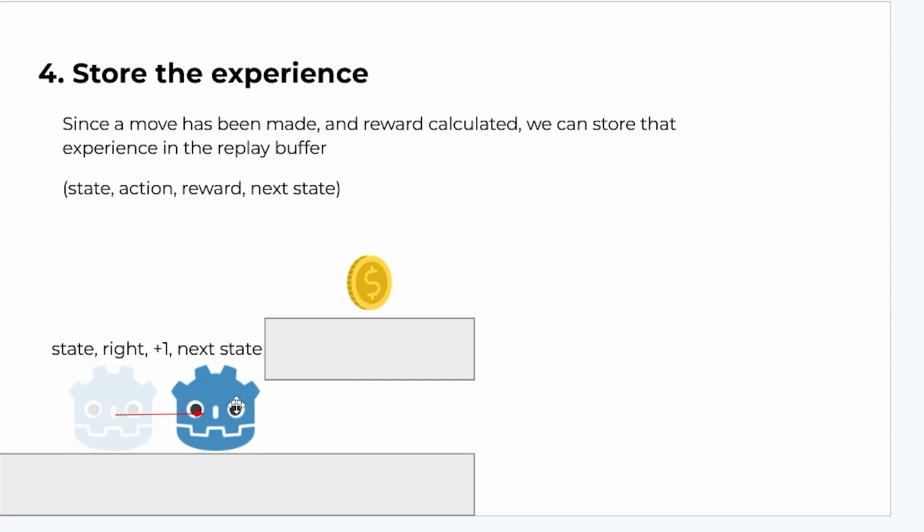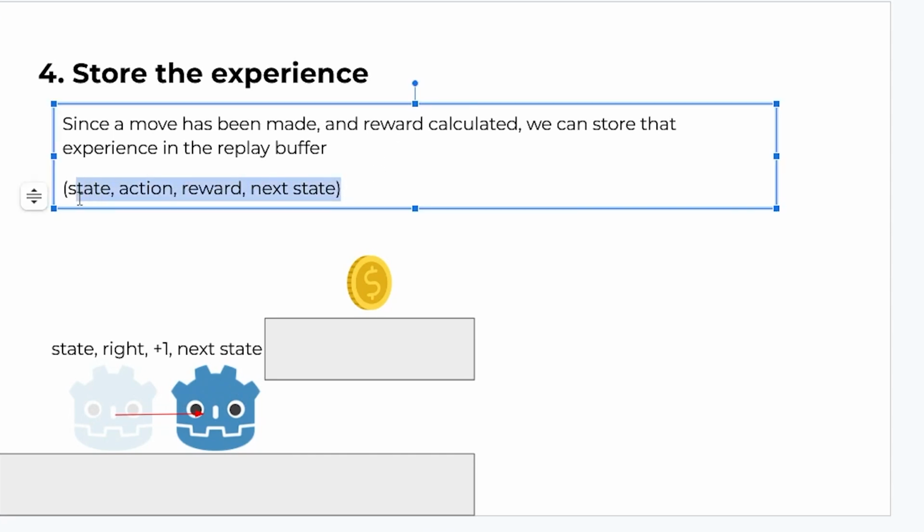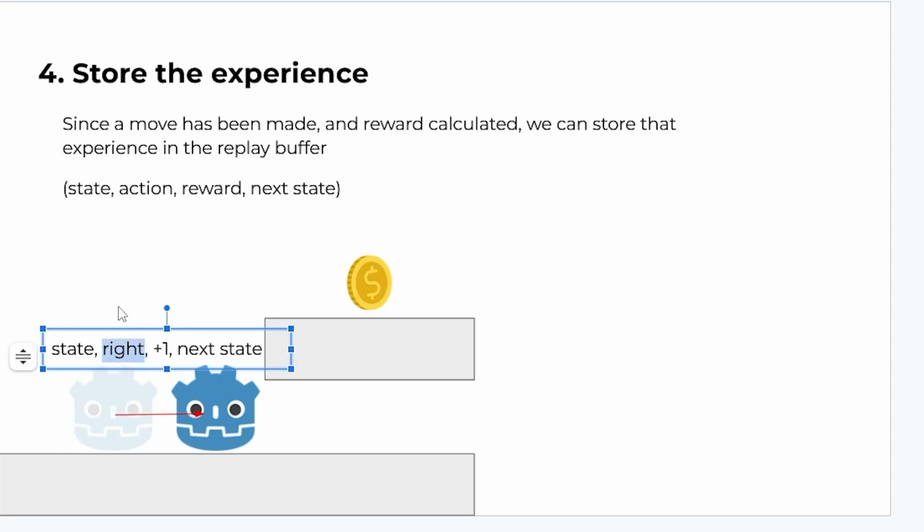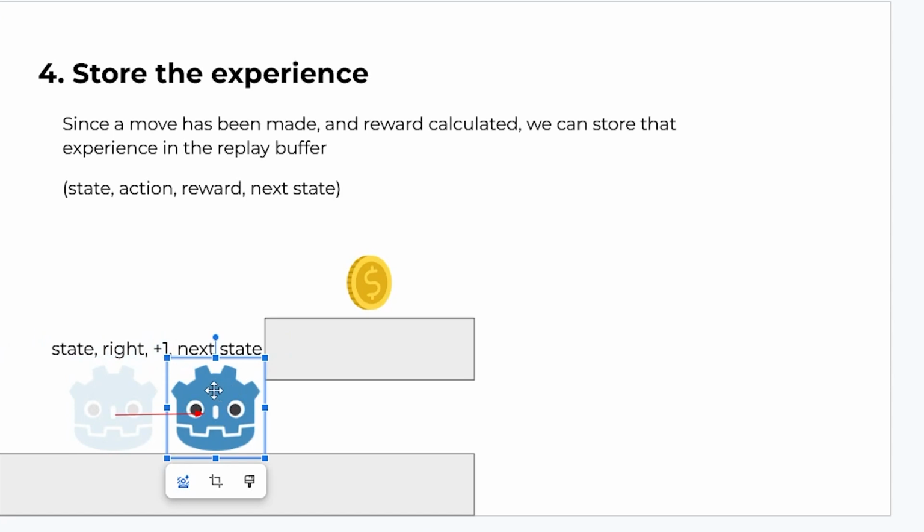So since the agent got a +1 reward and made an action, it needs to save that experience to the replay buffer, which is, remember, the list of experiences. So save it in a format like this, where it's the original state, the action it took, the reward it got for that action, and then the resulting state, so the resulting world. So again, here is the previous state, here's the action, it took a right, it got a +1 reward, and the resulting state is him in this new area, seeing this world.